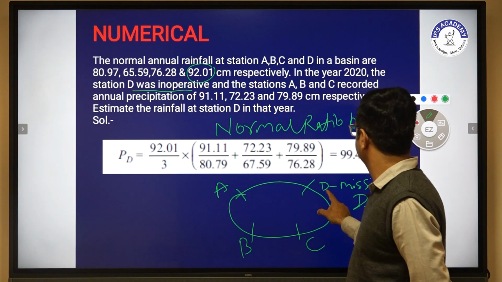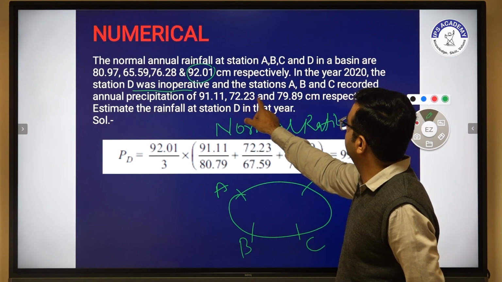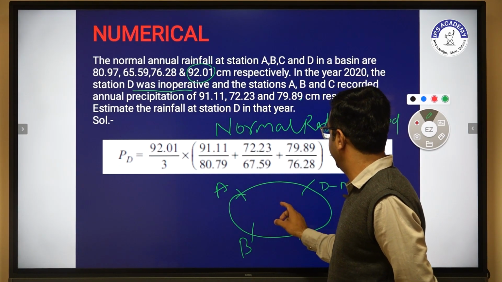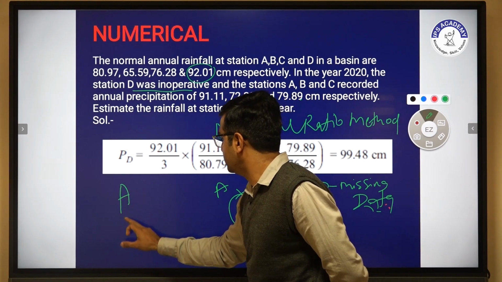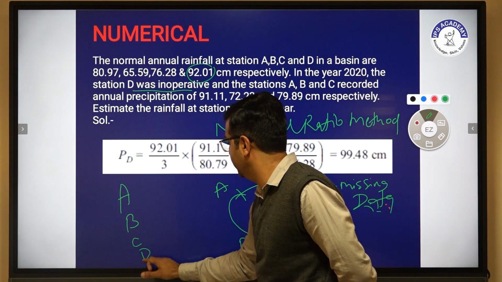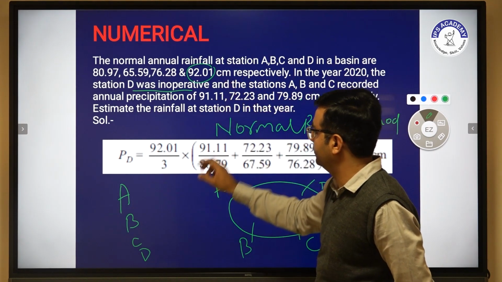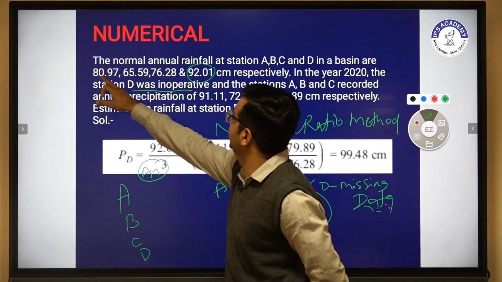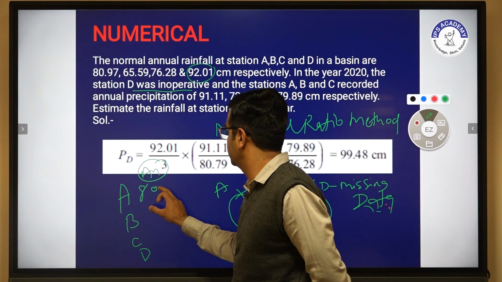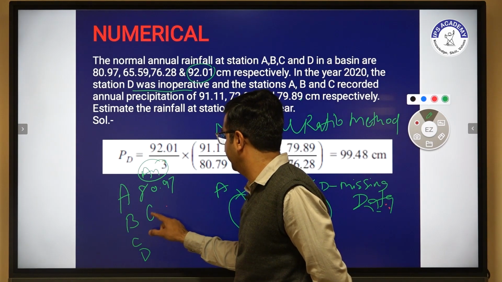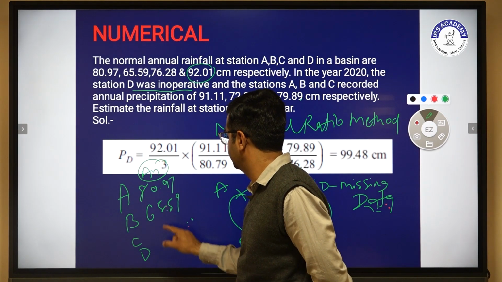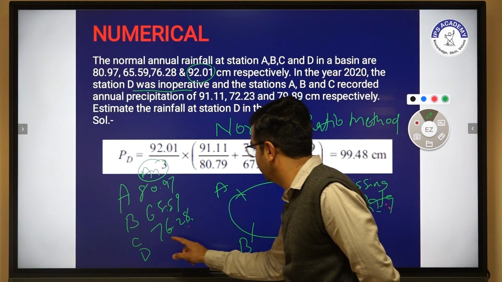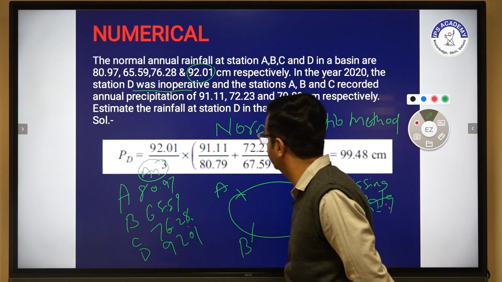We have the annual rainfall for A, B, C, D: 80.97, 65.59, 76.28 and another one, 92.01.